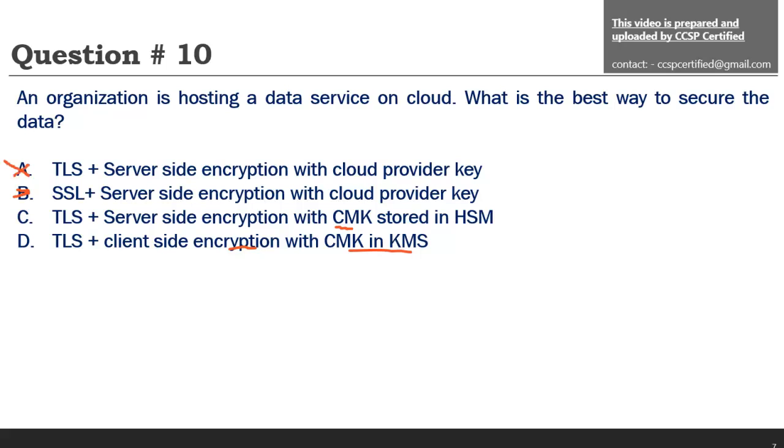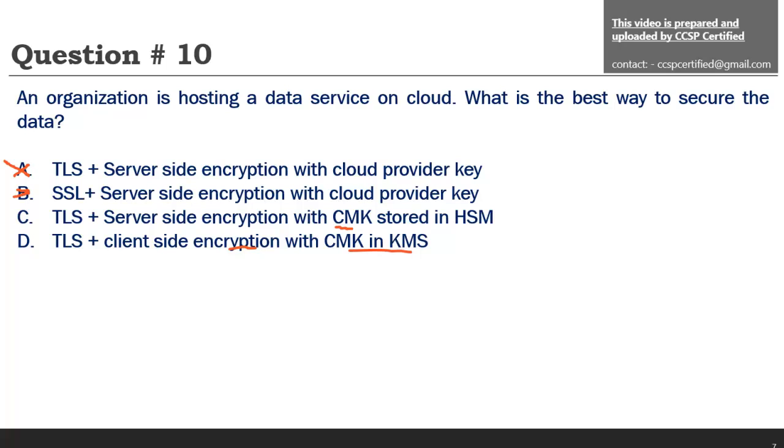Then option C. Option C is where you are doing server side encryption and also managing the key as customer managed, in the HSM device. I already covered the HSM, CMK and server side encryption in detail. I will go with option C in this case. Option D is also correct and a very secure way of storing the data. When you do client side encryption, only encrypted data goes to the server.